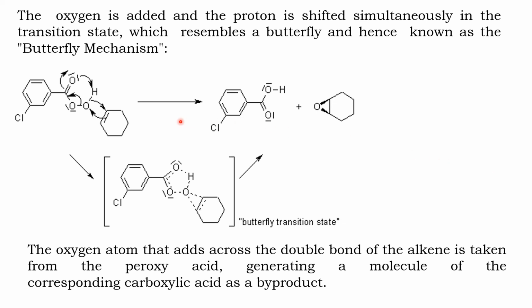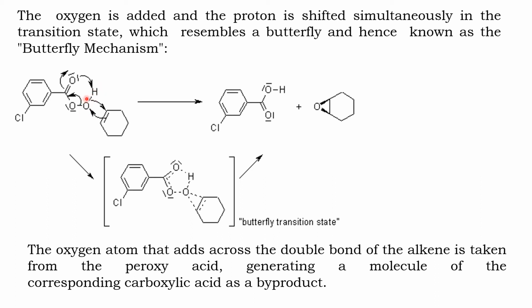See here, this is meta-chloroperoxybenzoic acid. Just check here. The carbon double bond oxygen and the hydrogen atom form an intramolecular hydrogen bonding. When this oxygen and hydrogen form an intramolecular hydrogen bonding, naturally the polarization of this oxygen atom increases. The polarization of the oxygen-hydrogen bond increases.